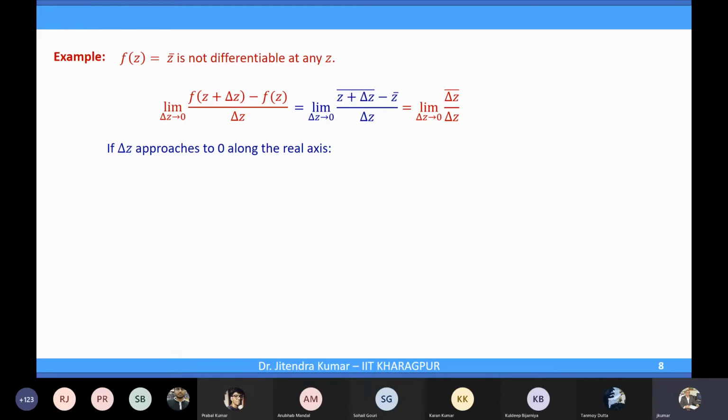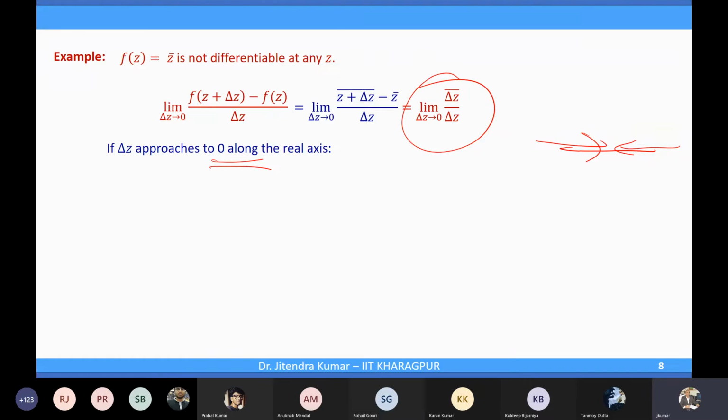If delta z approaches 0 along the real axis, what will be the limit? We are fixing a path, so along this path what will be that limit? Can you tell me? 1.